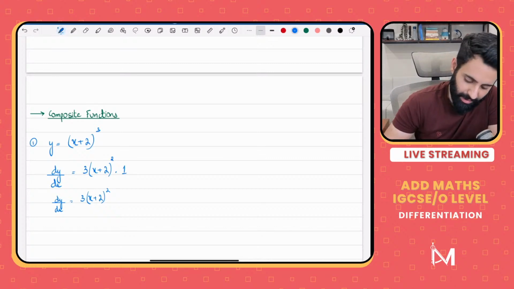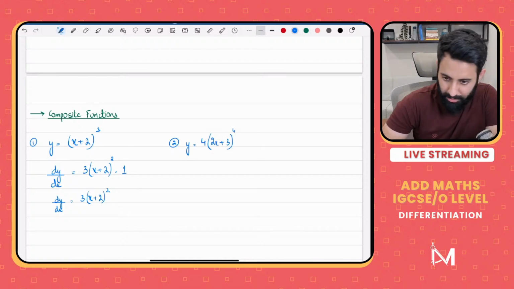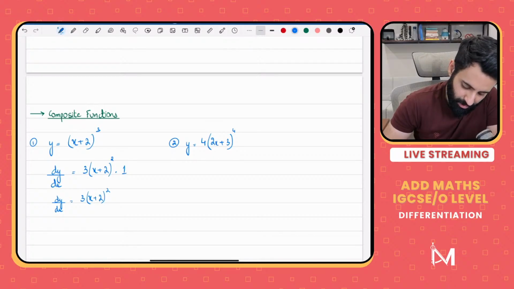Now if you've gotten the hang of it, that's great. If you haven't, nothing to worry about. I'll do plenty of examples. Let's say you have 4 times 2x plus 3, the whole thing power 4. How will we differentiate it? Here's how we'll differentiate. First, we differentiate the power, meaning the power gets multiplied by the entire function. So 4 times 4, what's that?